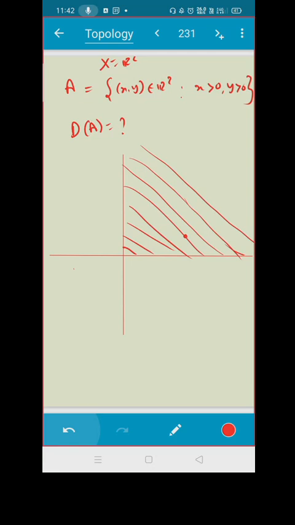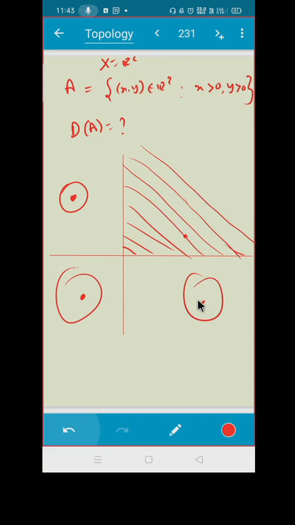Now I am asking, is there any point which is not in the set A but still is a limit point? Can I take this? Is this a limit point for this set? No, because I can choose a radius r such that it does not contain any point of this. Can I say this point is a limit point? No, because I can choose a radius.